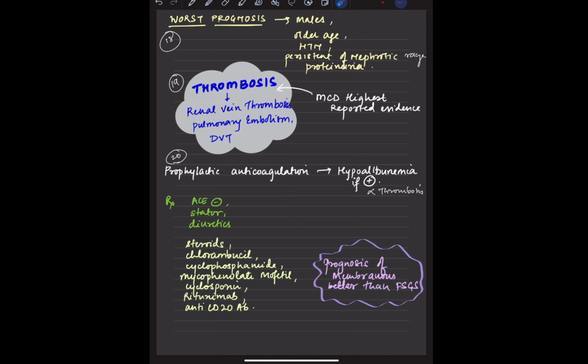Okay, so we can go for ACE inhibitors. Statins can be used, diuretics can be given, and of course cyclophosphamide, cyclosporine, rituximab, anti-CD20. These are all tried, right? Okay, so that was all about membranous nephropathy. Now, this topic is very short, but yet it is very important because most of the MCQs have been asked on this because of the causes, first of all, and the thrombosis risk. The Ponticelli regimen is also very important.